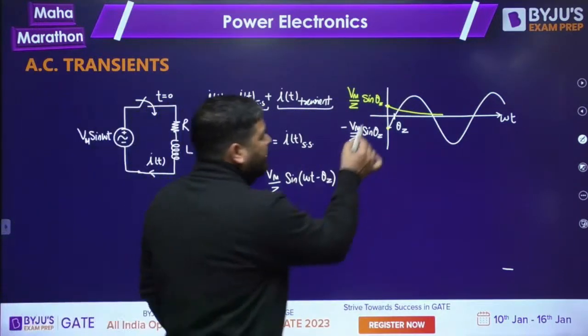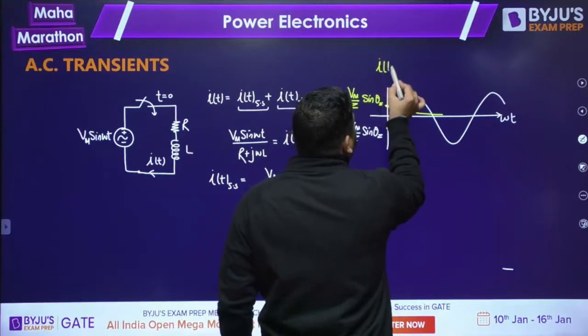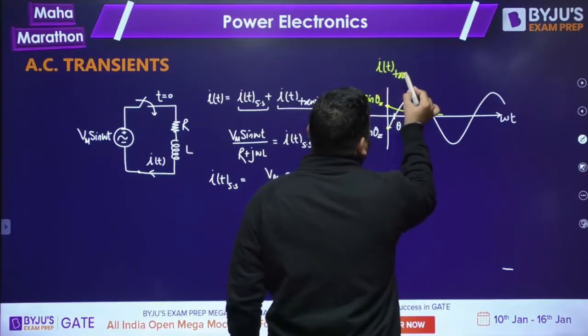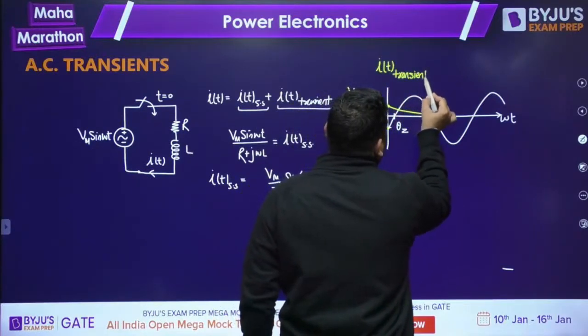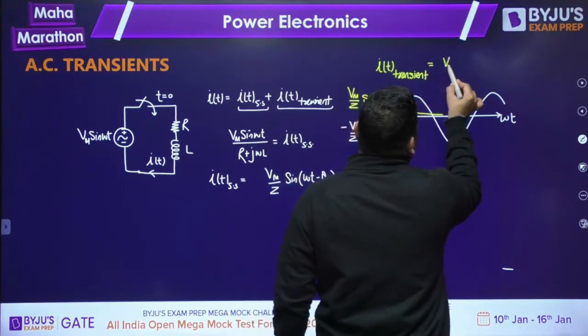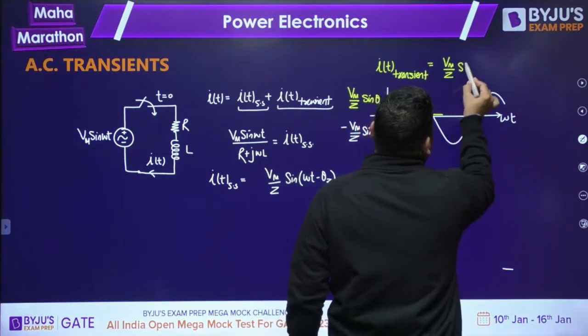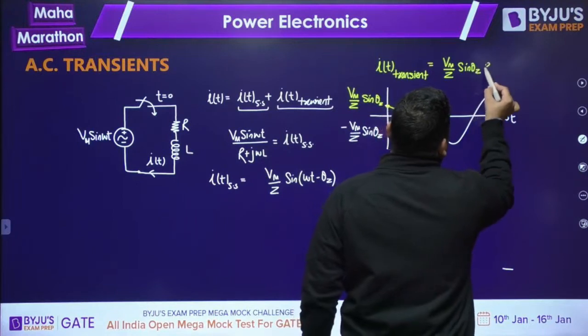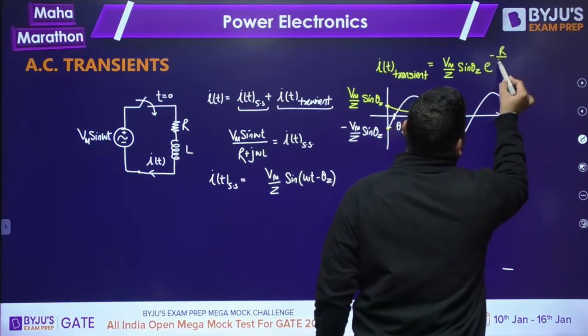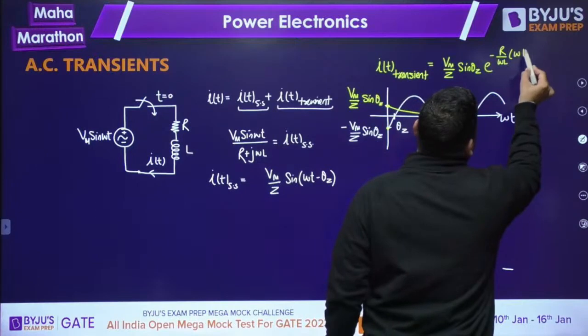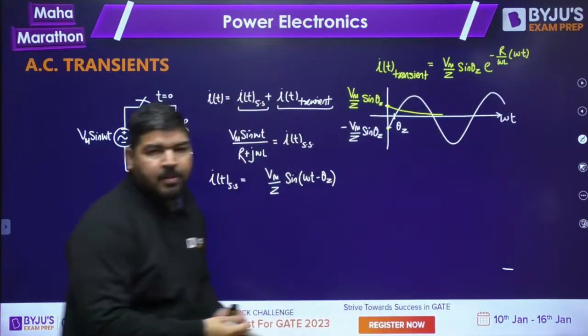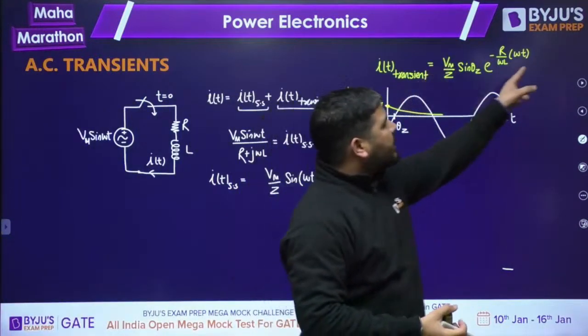So IT transient will be equal to Vm by Z sine theta Z e to the power minus R by omega L omega t. It will decay exponentially.